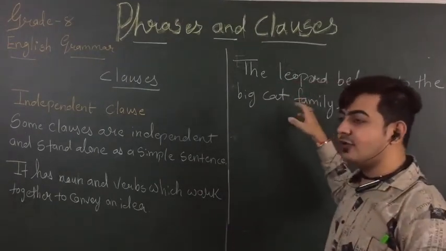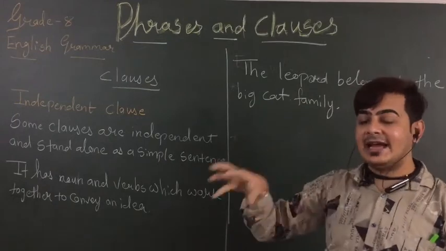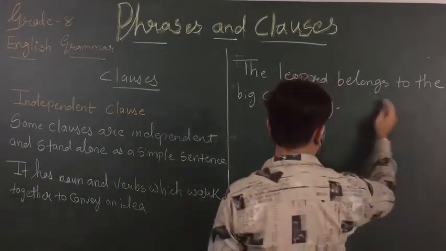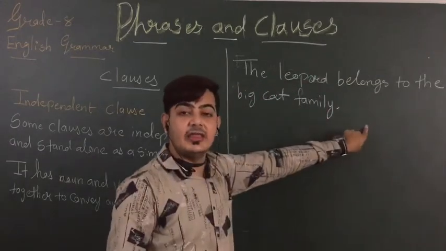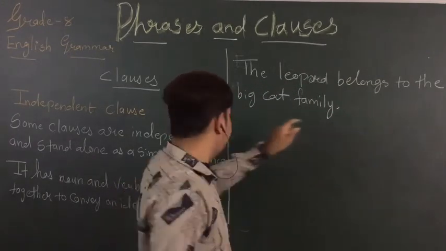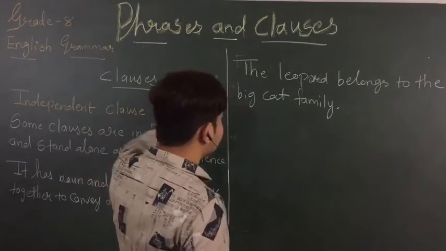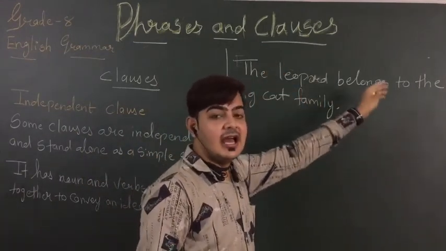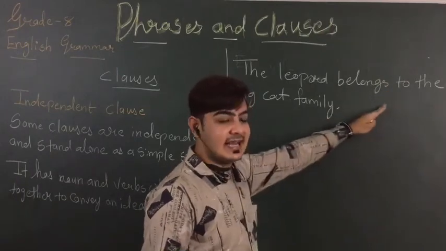This leopard जो है वो किससे belong करता है? Big cat की family से. Is there anything we require in this, any extra additional information? Do we need it in this? No, we don't need it. In an independent sentence, we don't require any additional information about the sentence.